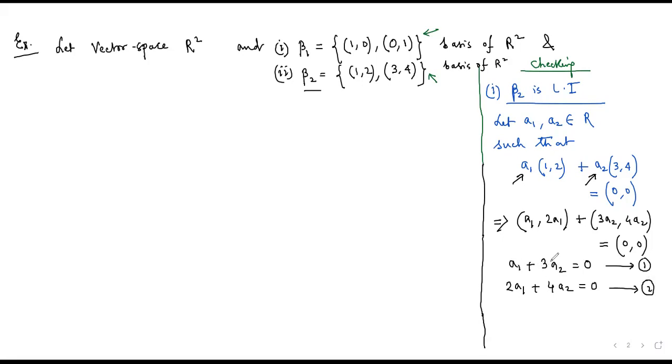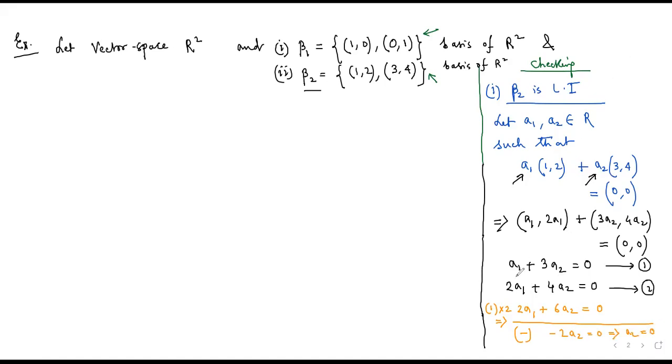So if I multiply 1 by 2 and subtract from 2, what will we get? Equation 1 multiplied by 2 gives 2a1 plus 6a2, which is equal to 0. And if I subtract, we'll get minus 2a2 equal to 0, which implies a2 equal to 0.